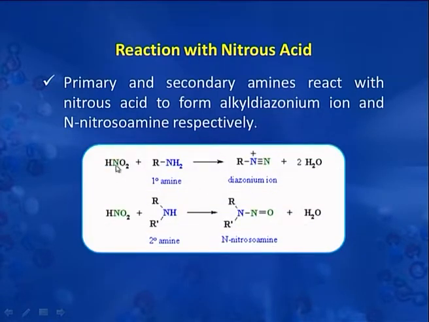Here this is nitrous acid, this reacts with a primary amine and there is formation of diazonium salt. When secondary aliphatic amine reacts with nitrous acid, there is formation of N-nitrosamine. Nitrosation is done with nitrosyl ion which is produced in situ. In situ means within the reaction mixture.